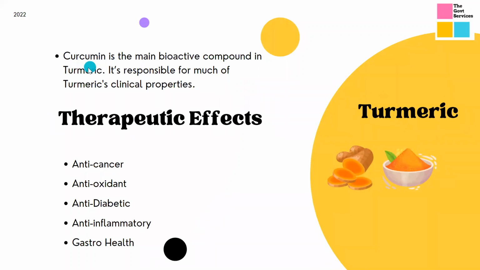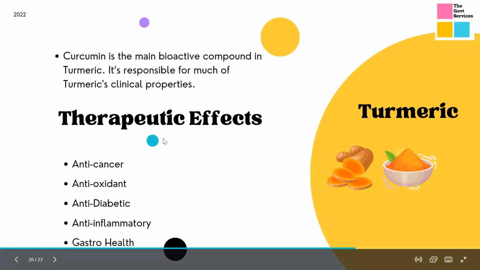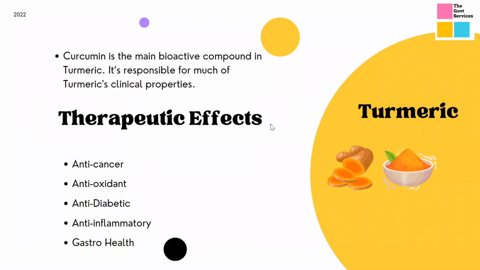And if you noticed in the last picture, those companies just extract this bioactive compound and mix it in other food supplements and prepare a capsule or tablet out of it, and they market it as anti-cancer, antioxidant, anti-diabetic, anti-inflammatory, improving gastro health. So this is how these companies market the disease to you.